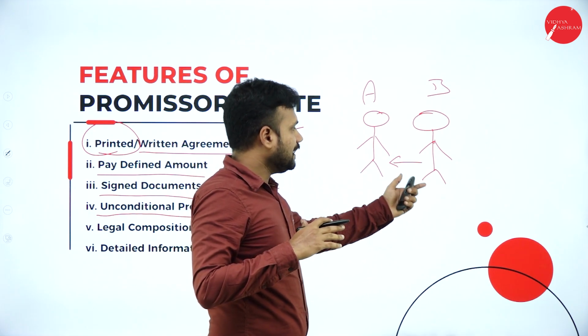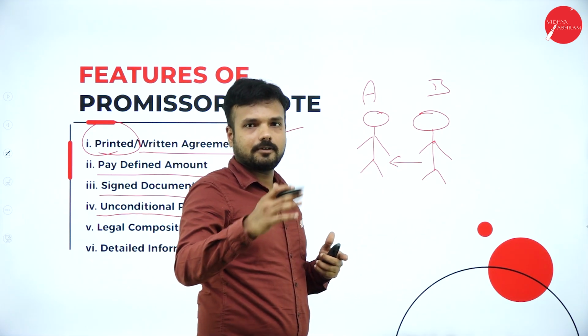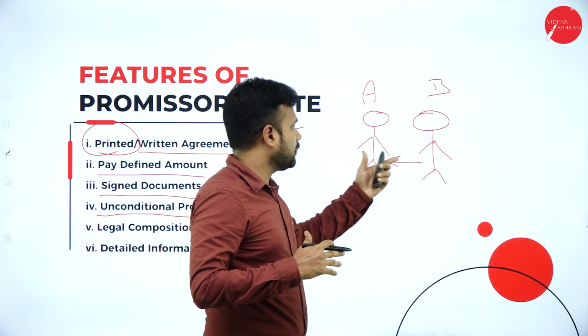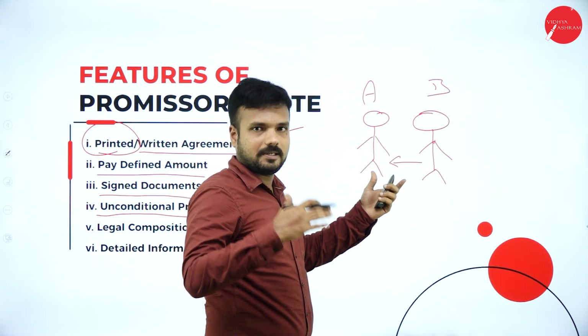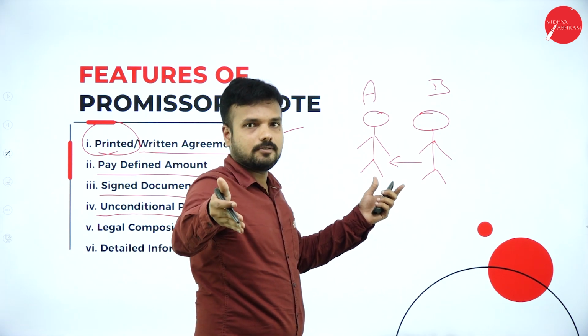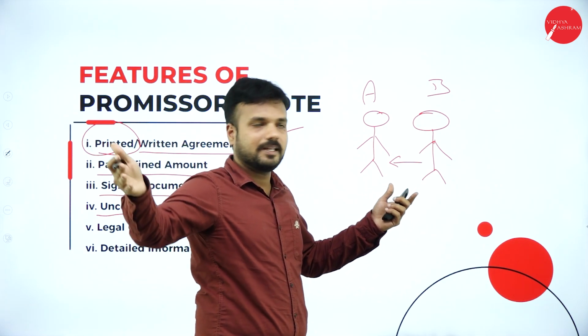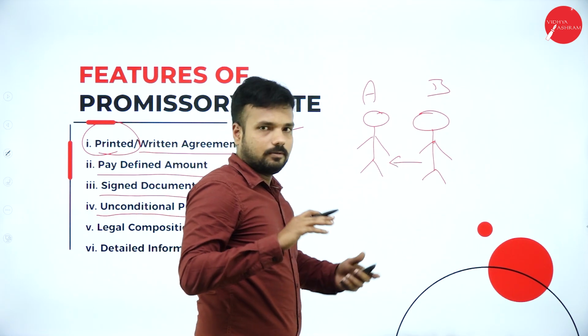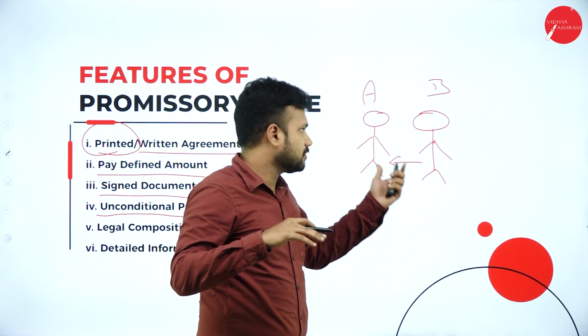So he is going to make a promise saying that by the 10th of next month, I am going to pay you 10,000 rupees. But Mr. A does not have trust in Mr. B. He says, either give a promissory note or issue a check dated the 10th of next month. So he signs the check or draft and issues it.